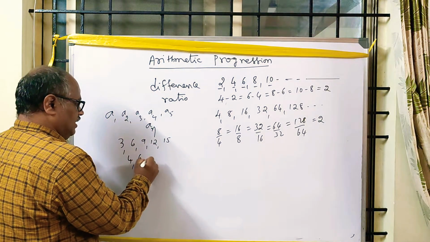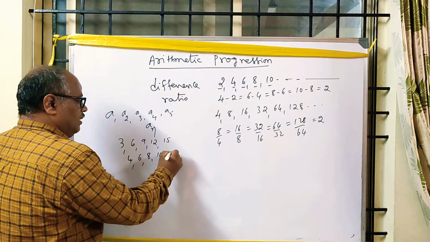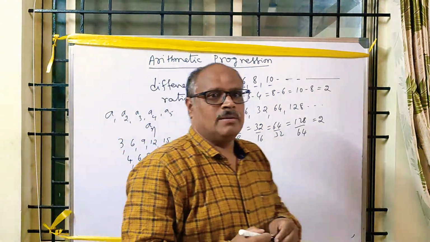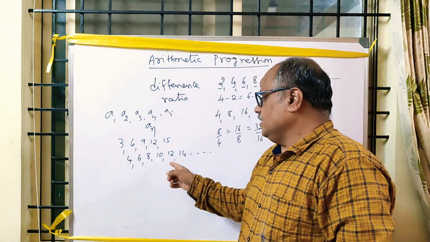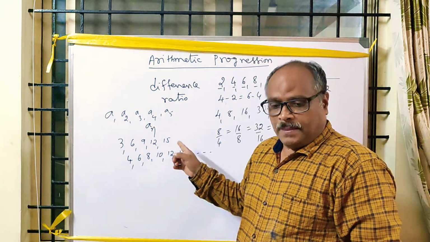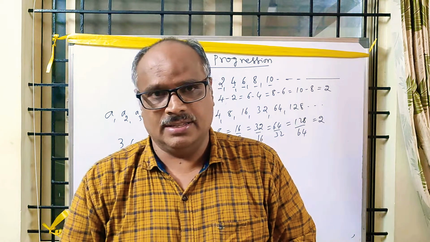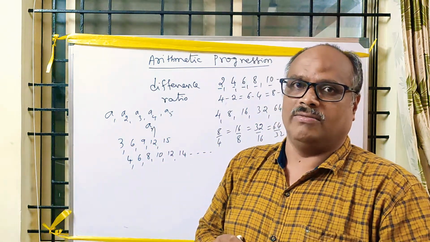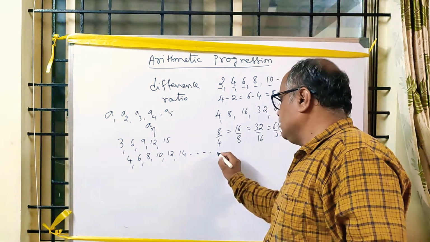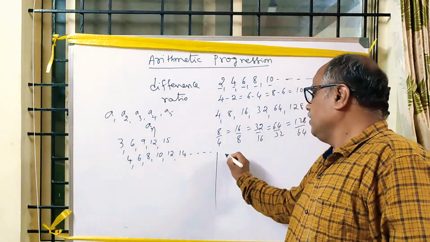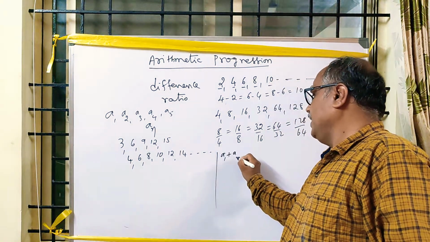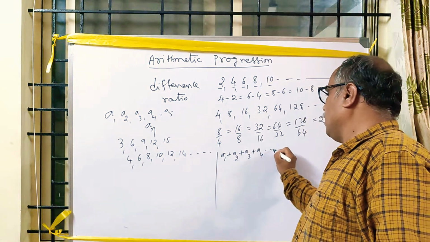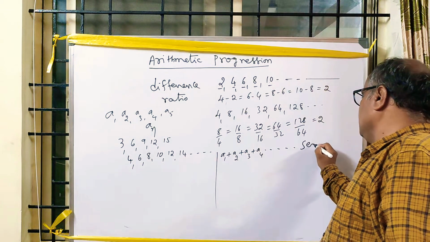4, 6, 8, 10, 12, 14, and so on. We don't know how many terms are there in the sequence. Therefore, it is an infinite sequence. The numbers which can be expressed in the form of A1 plus A2 plus A3 plus A4 are called a series.